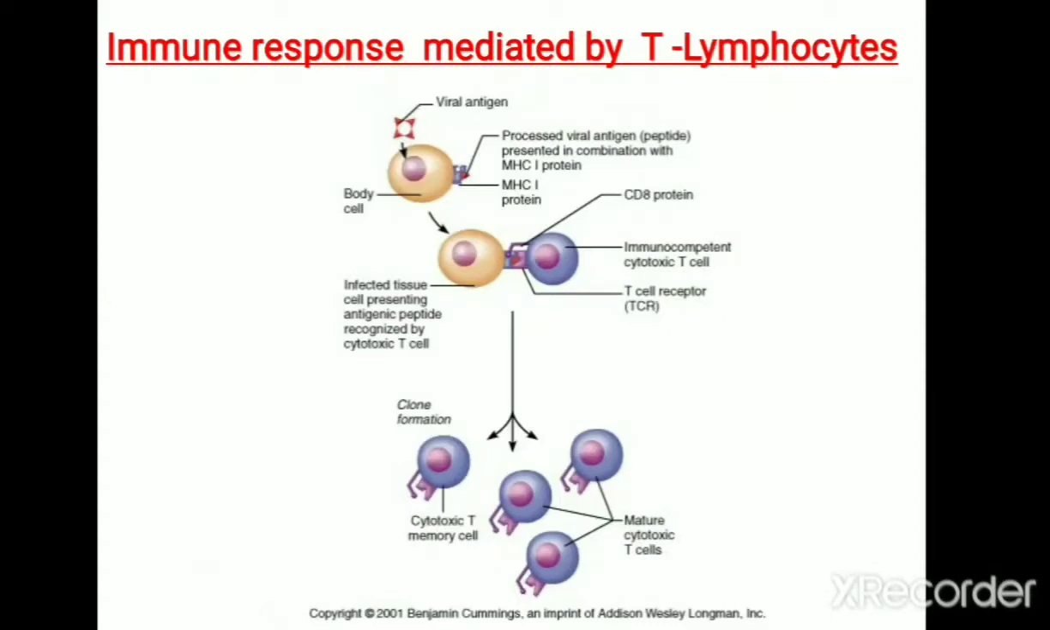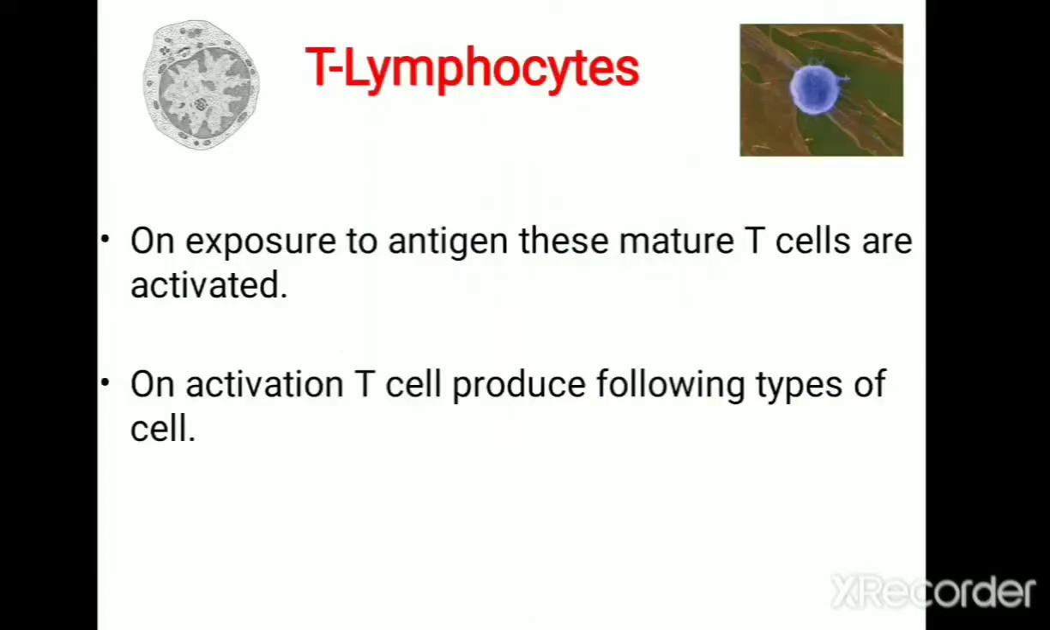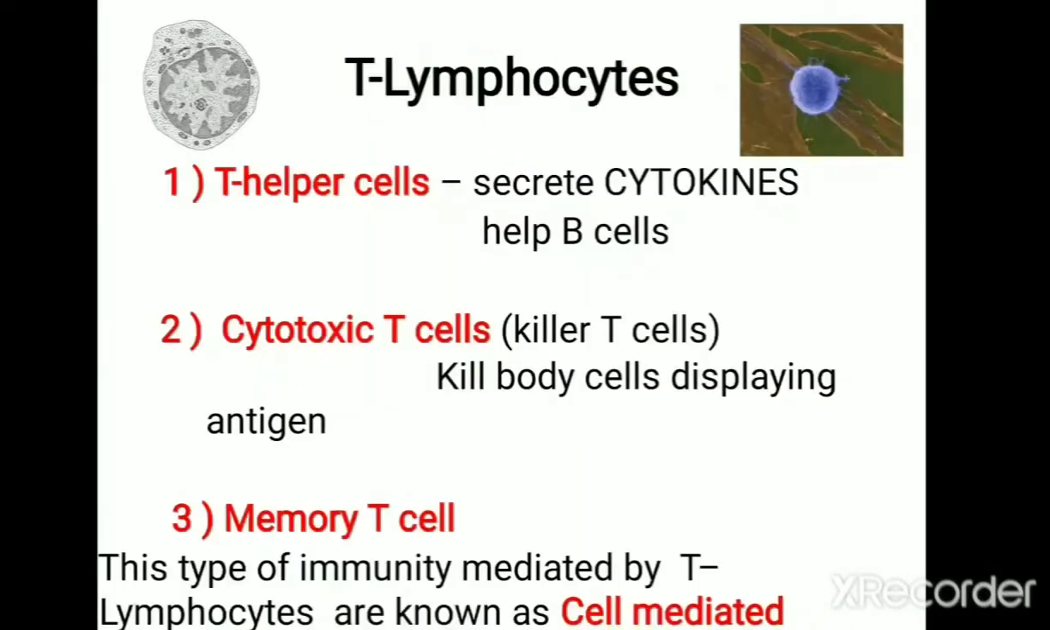Similarly, when mature T lymphocytes present in the peripheral lymphoid organ interact with their corresponding antigen, these lymphocytes are activated, and the activated T lymphocytes undergo multiplication. And these T cells are now transformed into three different types of cell. One is known as T helper cell. The second one is known as T cytotoxic cell. The third group is known as memory T cells.